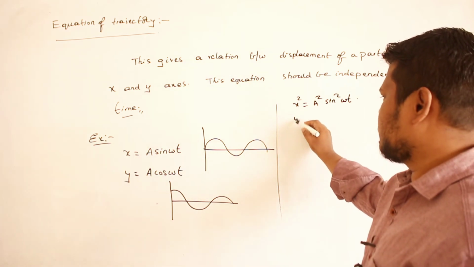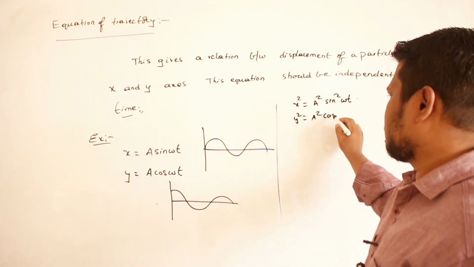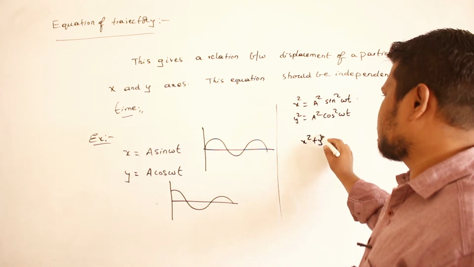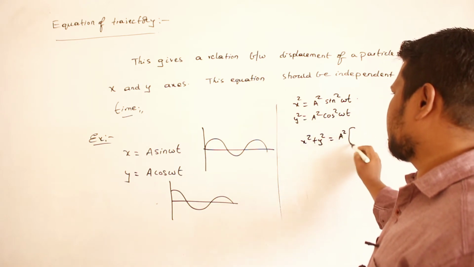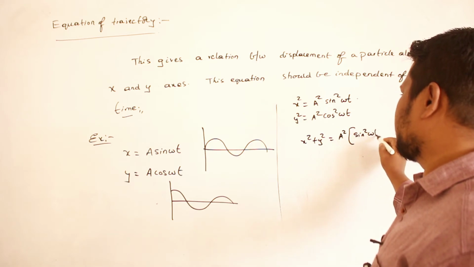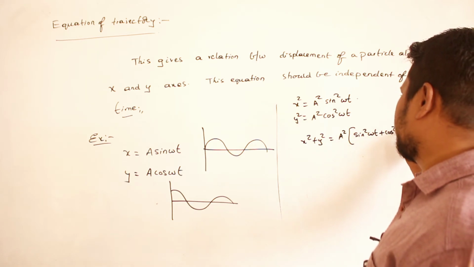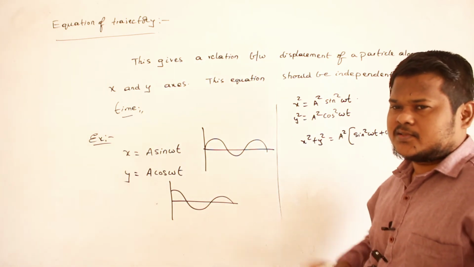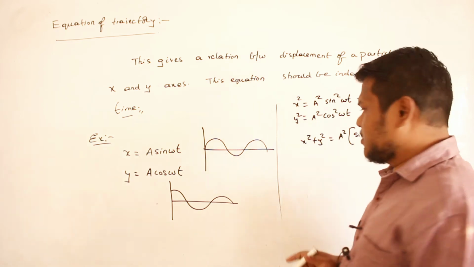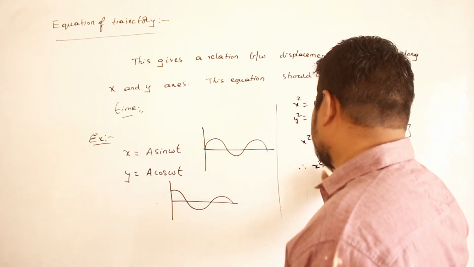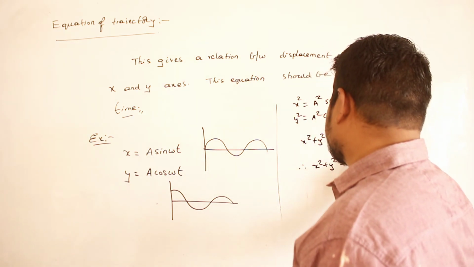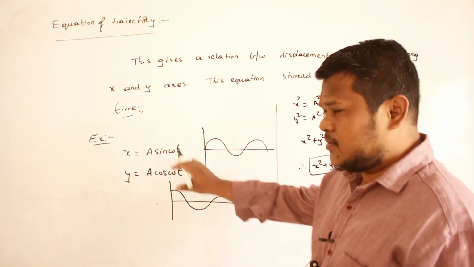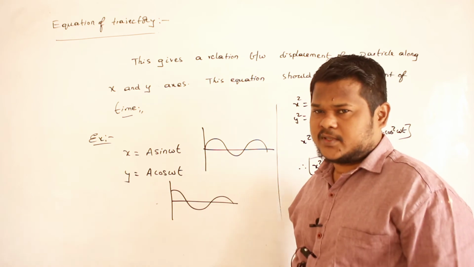Similarly, y square is equal to a square cos square omega t. Now add both of them. So x square plus y square is equal to a square. If I take a square common, then it is sin square omega t plus cos square omega t. Are you able to understand? Sin square omega t plus cos square omega t is 1 according to trigonometry. So what is the final answer I got? x square plus y square is equal to a square. This equation is called the equation of trajectory for this condition. Are you able to understand?